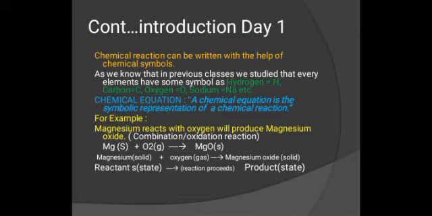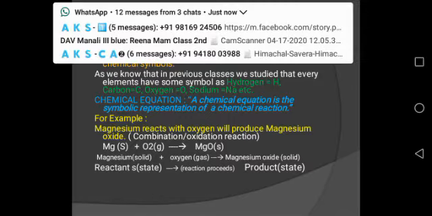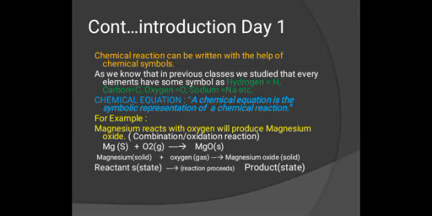So you can see it is a combination reaction, or you can see it as an example of an oxidation reaction. The magnesium symbol is Mg, and in brackets S is written, which is the solid state. So it means that before reacting, the magnesium is in the solid state. Oxygen O2(g) is in the gaseous form and converts into MgO, which is solid. So it is written: reactant state, reaction proceeds, product.